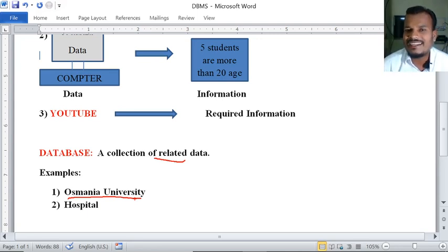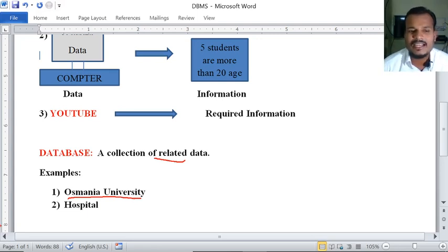All the faculty who are there in Osmania University are displayed. If we click on the courses of the Osmania University database, whatever courses they are offering, the database will show. That means this Osmania University database contains only the data which is related to Osmania University. That is called the related data.